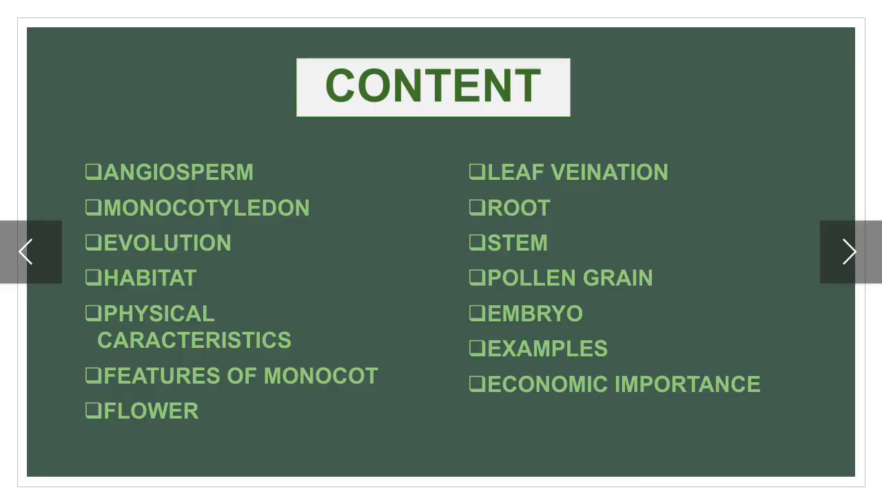Contents: angiosperm, monocotyledon, evolution, habitat, physical characteristics, features of monocot, flower, leaf venation, root of monocot, stem of monocot, pollen grains of monocot, embryo of monocot, examples of monocot, and economic importance of monocot.